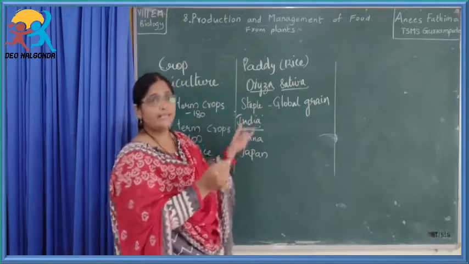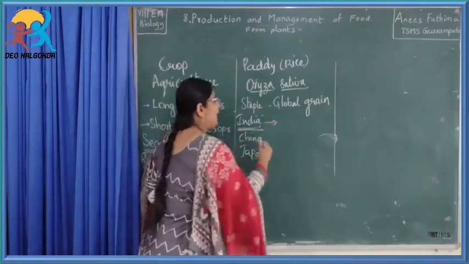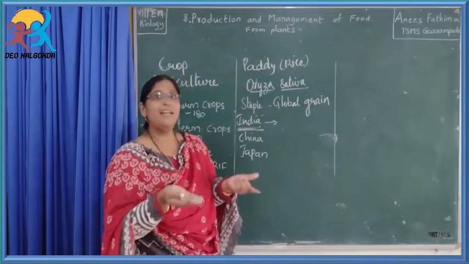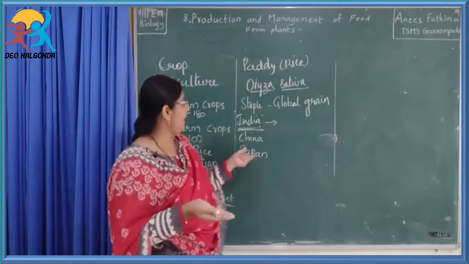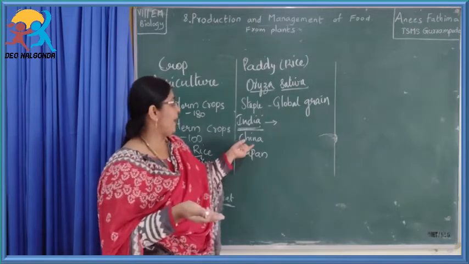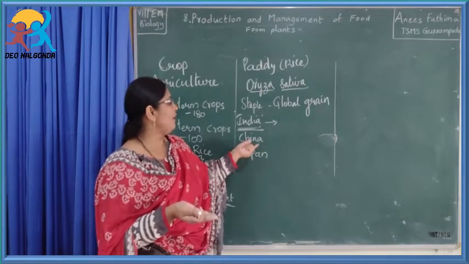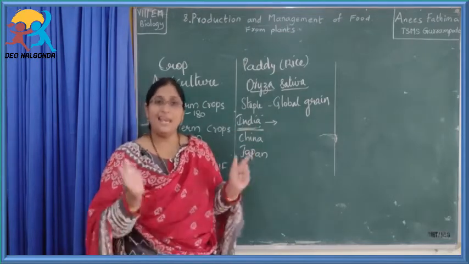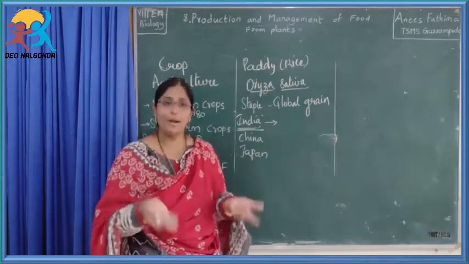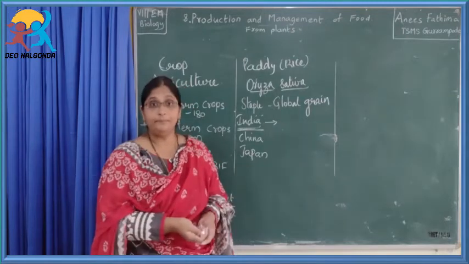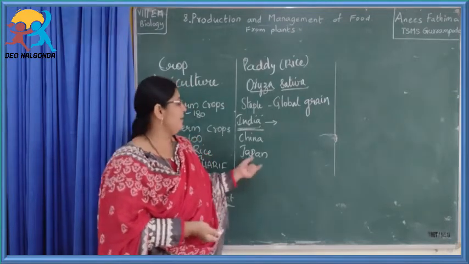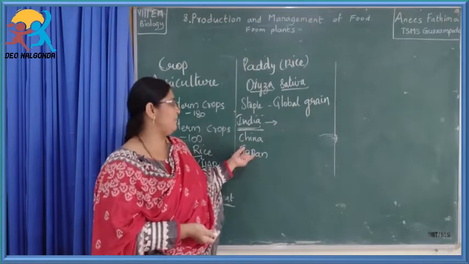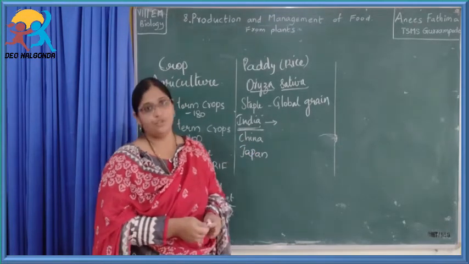Though the most area is covered, India is not producing more yield. More yield per hectare is produced in China and Japan, whereas India is not in the first position. Area wise it is in the first position, but not production wise. What might be the reason? The reason is that they use different, advanced techniques, so they are in the leading positions.